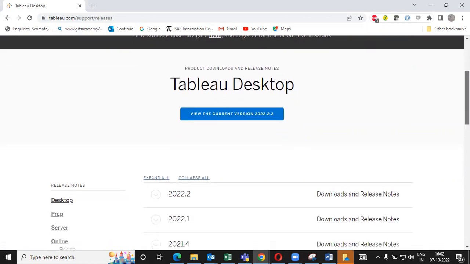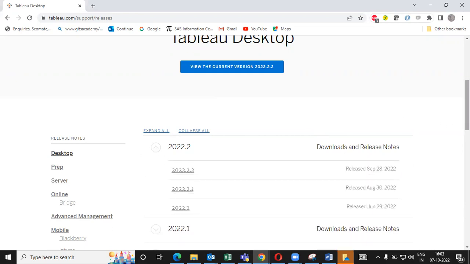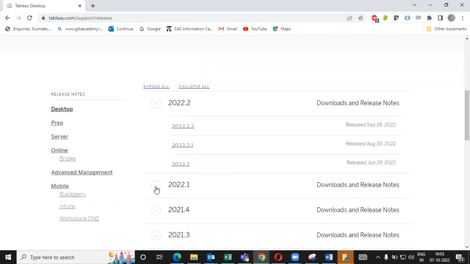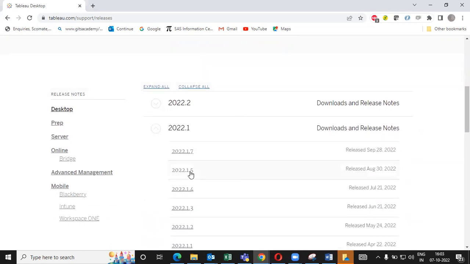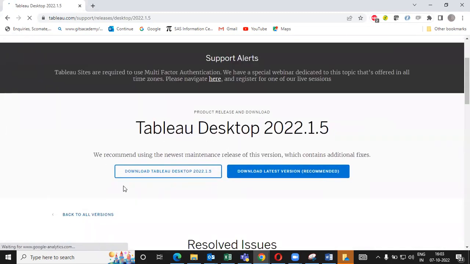In case you have used the current version of Tableau and you know that you have a 14-day trial period, you need to install a newer version, some other version. So you just go down here, you can see a lot of versions. You can simply click on any version of Tableau which you want to install. Just click on any version and then go down. It will ask you to please install the latest version, because I have already installed the latest version and I cannot install it again.